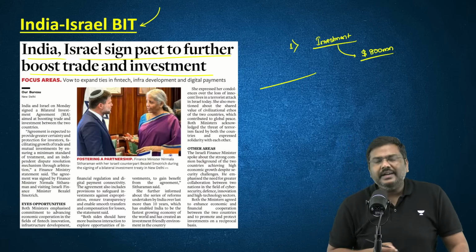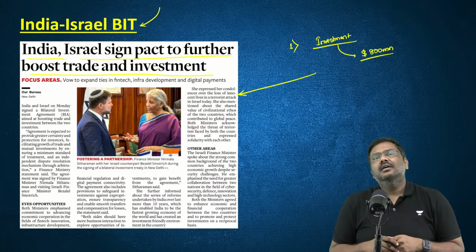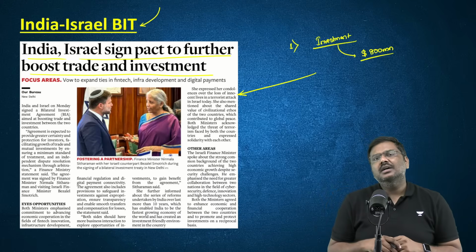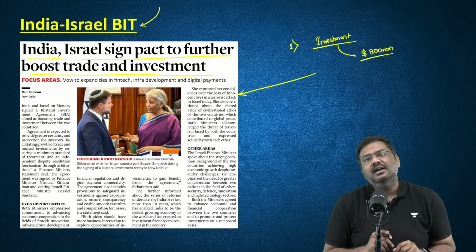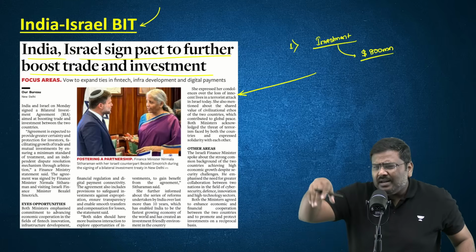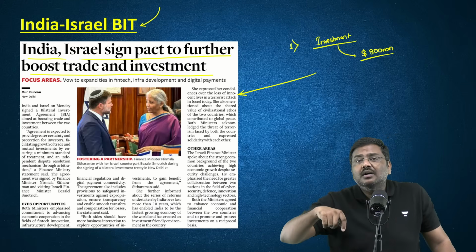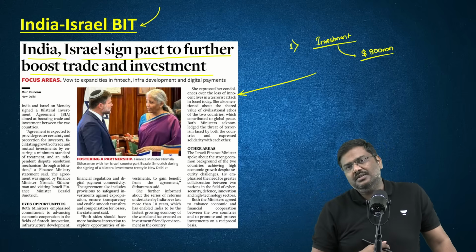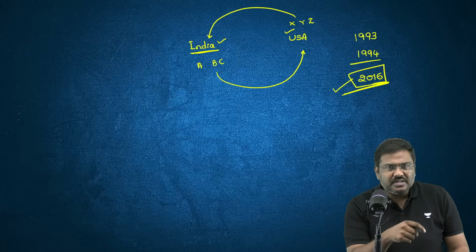Now apply all of that information to the agreement that has been signed between India and Israel. This agreement is going to promote investments between both of these countries, because whenever BITs are signed, one of the important principles is reciprocity. What benefit I provide to, let's say, the Israeli companies in India, I also expect the Israeli government to provide the same benefits to Indian companies. Treatment should be fair, treatment should be right, treatment should be on the national treatment principle, etc. So these are certain important points associated with the India-Israel bilateral investment treaty.